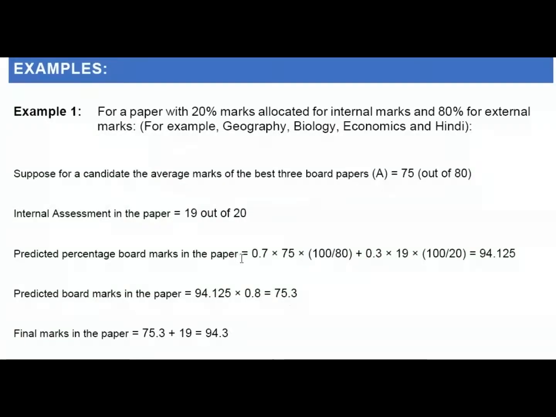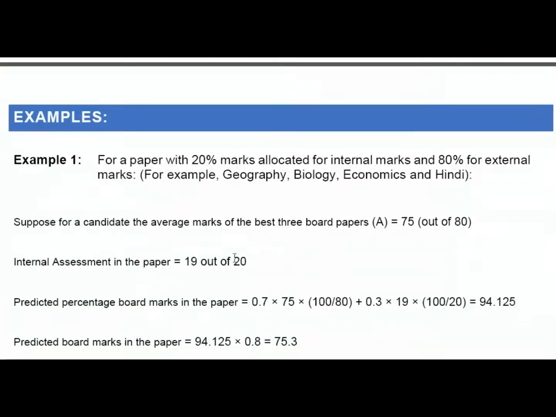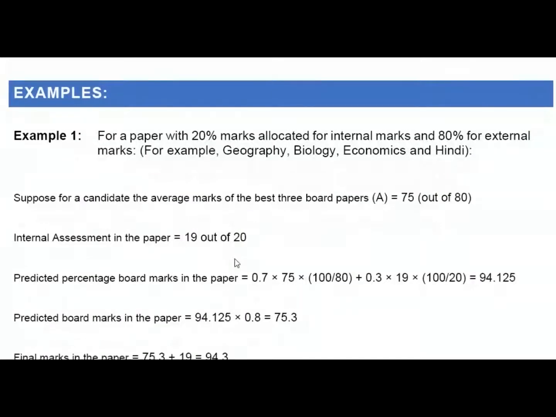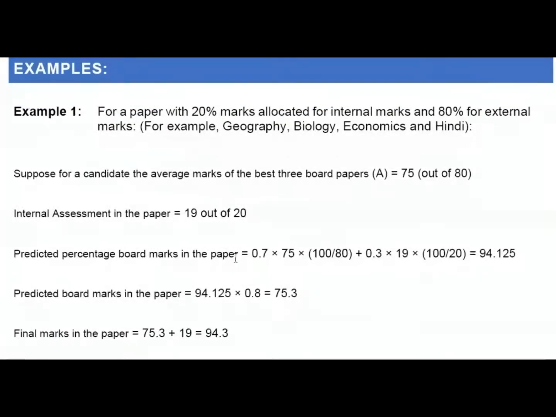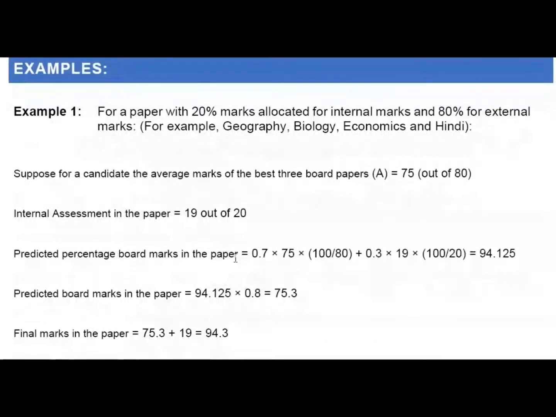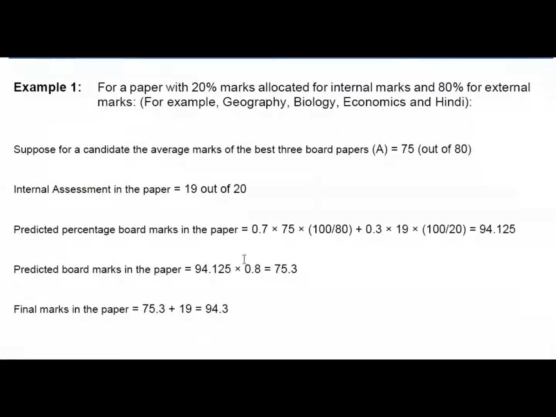Predicted percentage board marks in the paper equals 0.7 times 75 times 100/80, plus 0.3 times 19 times 100/20, equals 94.125. Predicted board marks in the paper equals 94.125 times 0.8 equals 75.3. Final marks in the paper equals 75.3 plus 19 equals 94.3.